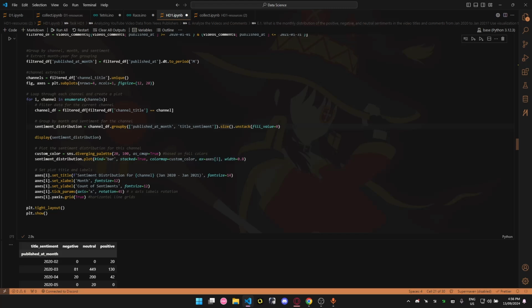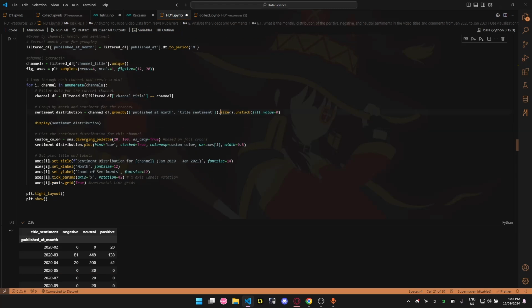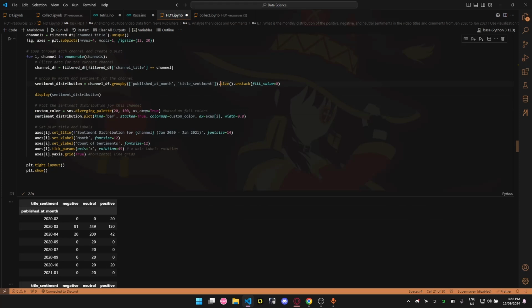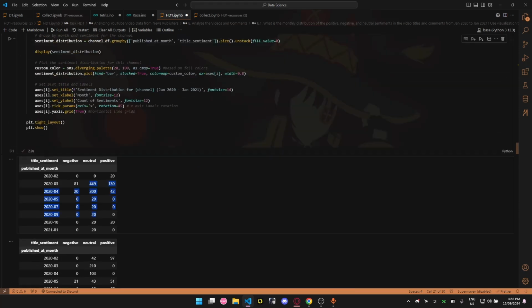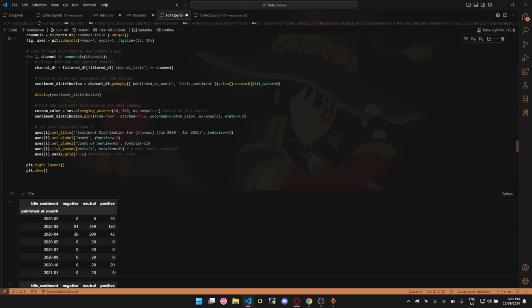Then for better plotting, a very important part is to set the null values to 0. We can see the result of the sentiment distribution here for each. I use this for better understanding for myself, so I can make some comments and observations later, more precisely.